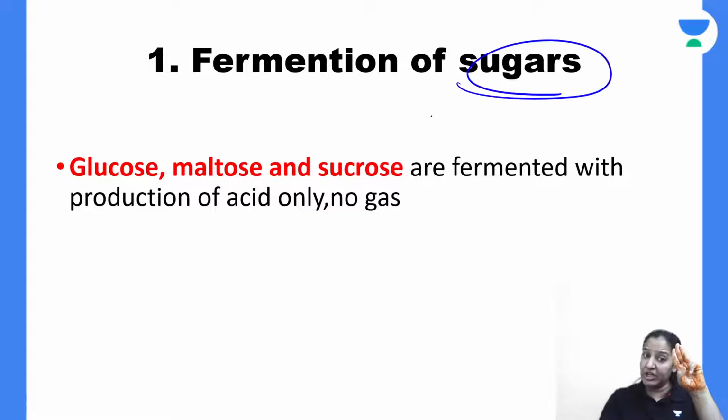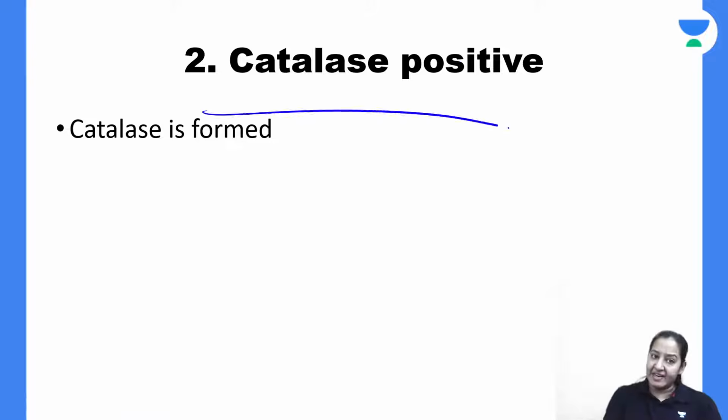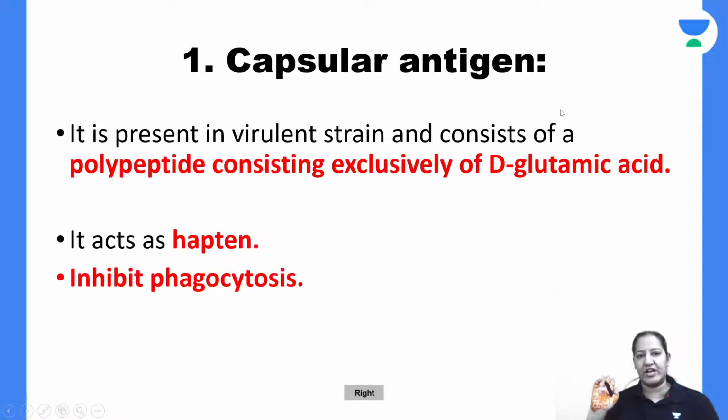Fermentation of sugar: they ferment three sugars, glucose, maltose, and sucrose, with acid and no gas. They are catalase positive. They reduce nitrate to nitrite. Only three biochemical reactions are important. In antigenic property, a capsule is there.